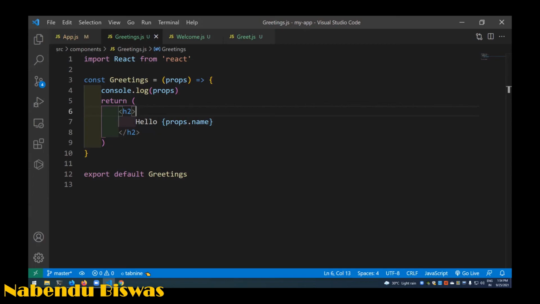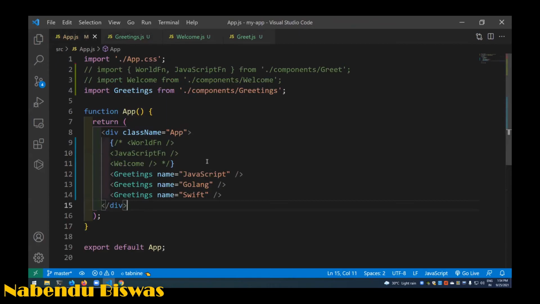Now there is another way to pass the props. In most of the cases we are going to pass it like the first way only. The other way to pass props is by children. So if I come here, I will complete it actually, like Greetings.